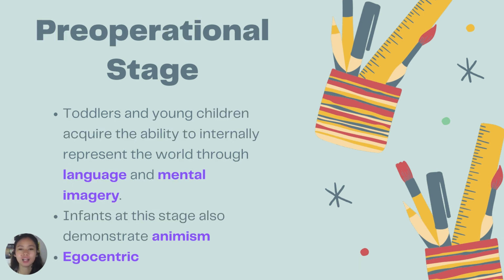Also, the next stage is the pre-operational stage. The child understands the world through symbols and representations. Okay, ano yung develop? We develop animism. It is referring to the understanding that everything has feelings and emotions. Ang bata at this stage is what we call egocentric. Pag sinabi natin egocentric, okay, they fail to understand the perspective of others.